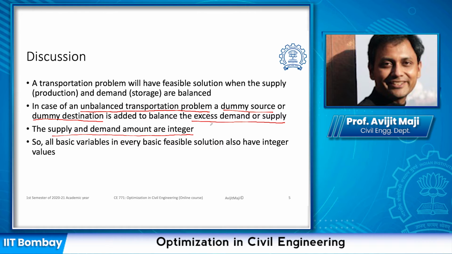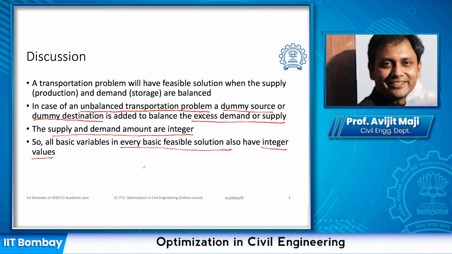So eventually what we are seeing is that all basic variables in every basic feasible solution are going to have integer values. This is not the case in a regular linear programming problem. These are the properties which make a transportation problem stand out from a regular linear programming problem, and these properties are going to be useful even in the solution.